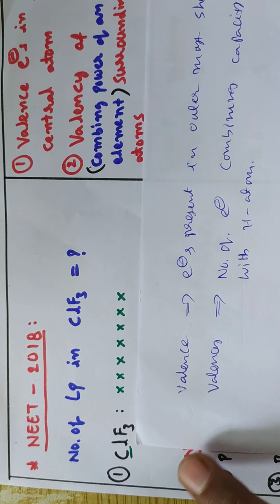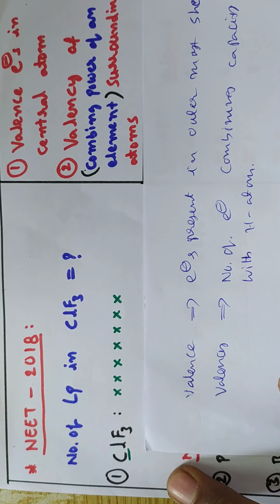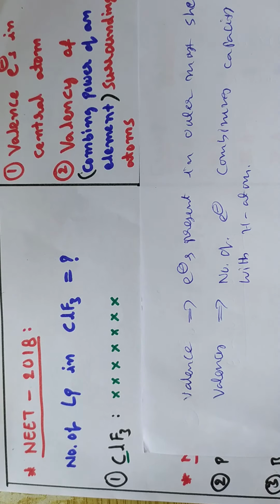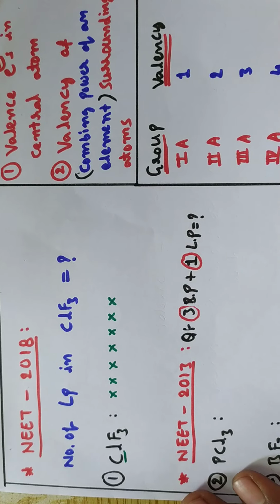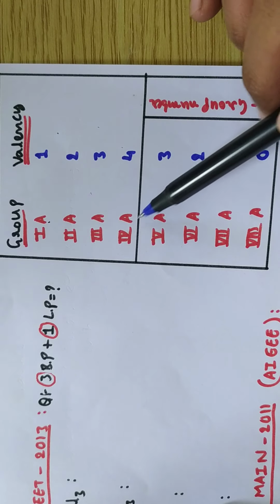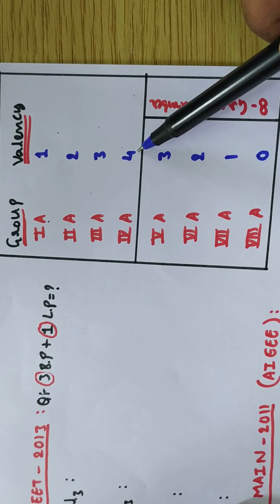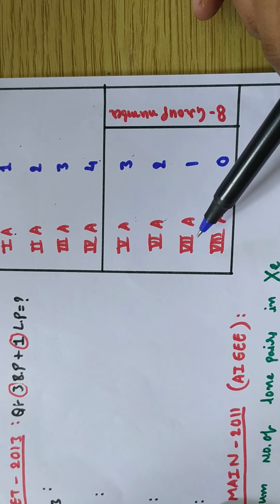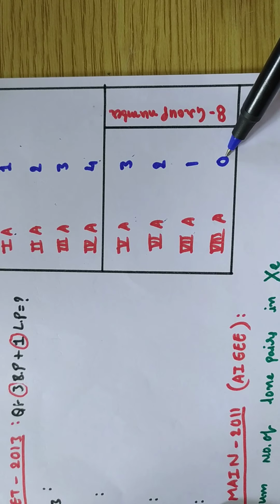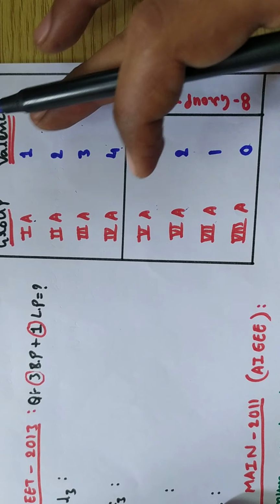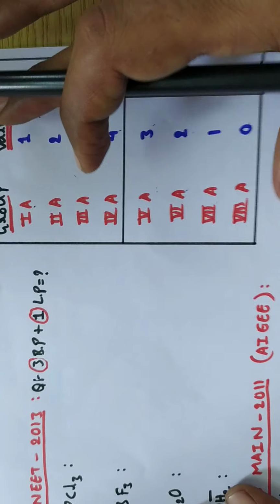How many unpaired electrons are there, only those participate, considered as valency, and those only participate in the formation of the bond. Based on that, here we have given group number and valency. For first A group the valency is 1, second A group valency is 2, third A group valency is 3, fourth A group valency is 4. But again from fifth A the valency is 3, sixth A valency 2, seventh A valency 1, eighth A is 0. By using this, I am going to discuss how to find the number of lone pairs and bond pairs, and from that how to find the hybridization.